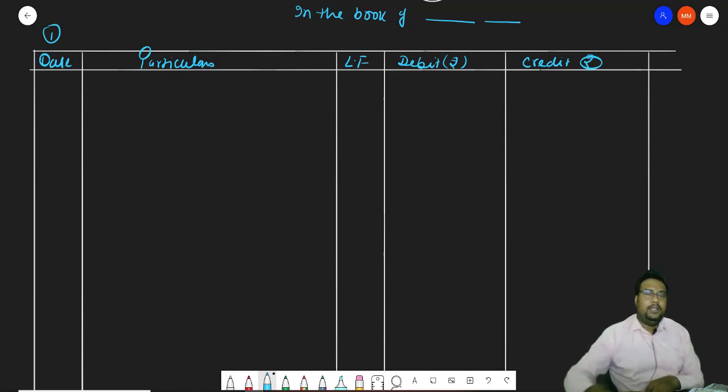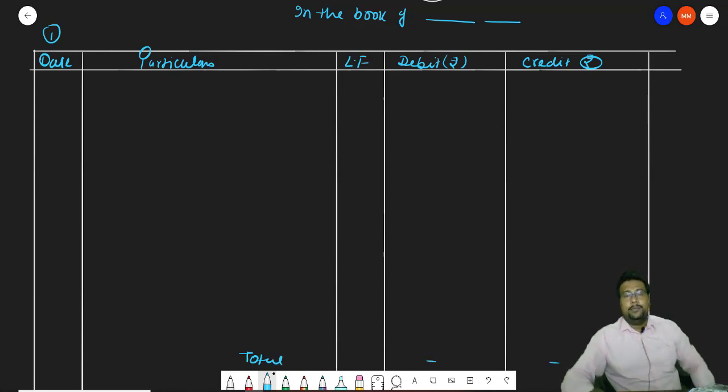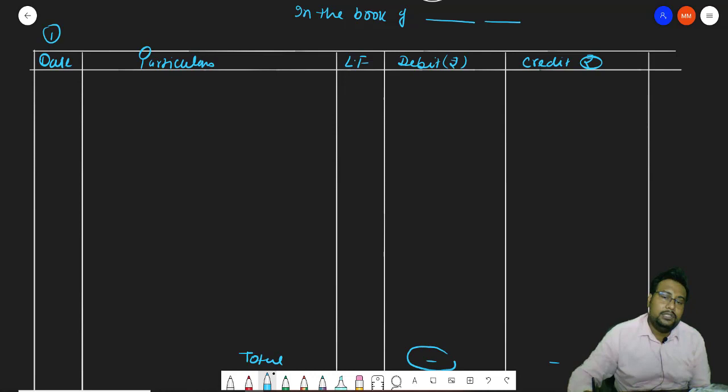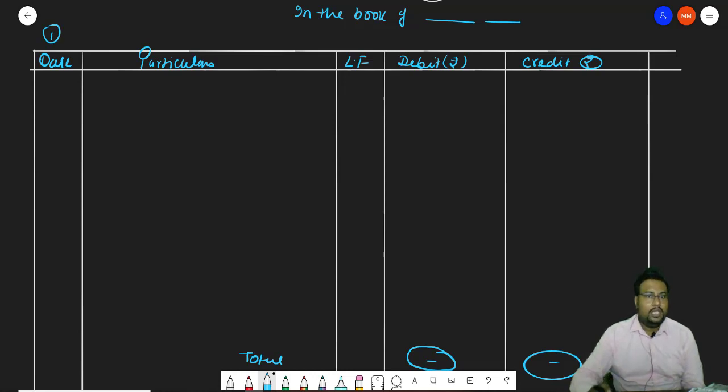You will find out the total also here. After all that, you will find out the total of these two columns. Now the balance of these two columns should become equal, because if the two sides are not equal, it means you made a mistake while recording the debit and credit transaction. So date is the first one, particular is the second one, ledger folio is the third one, debit column is the fourth one, credit column is the fifth one.